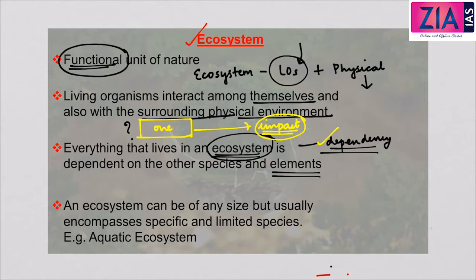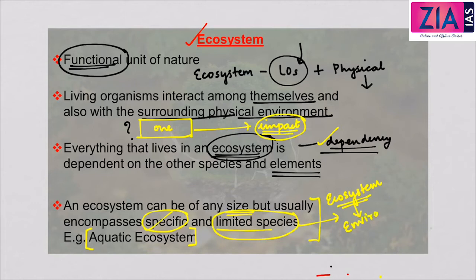An ecosystem can be of any size, but usually it encompasses specific and limited species. For example, the aquatic ecosystem. This feature, that an ecosystem usually consists of specific and limited species, makes the ecosystem different from the environment.